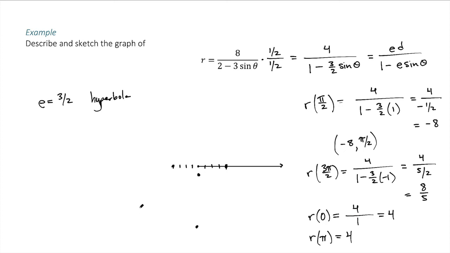There's another point. And so we can draw the hyperbola going out like that. And there's a sketch of our hyperbola with the pole at one focus.